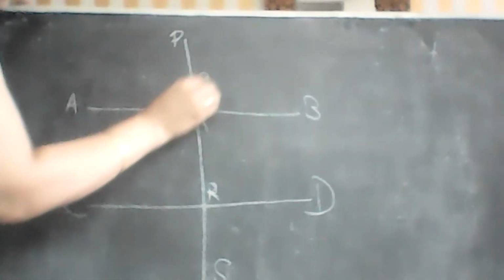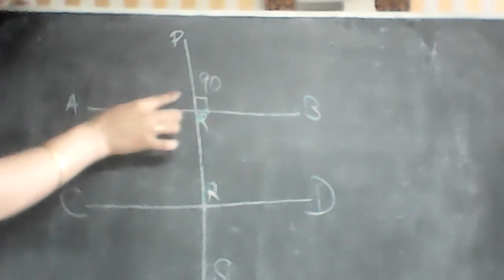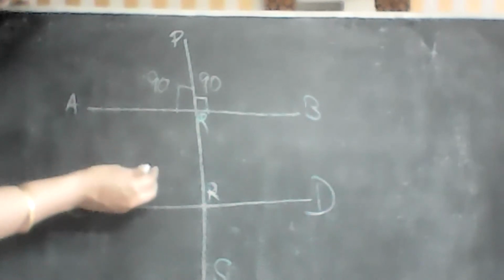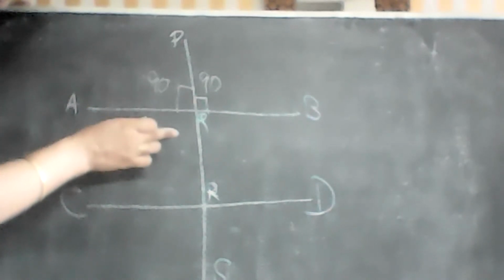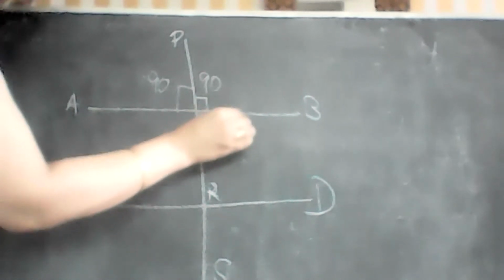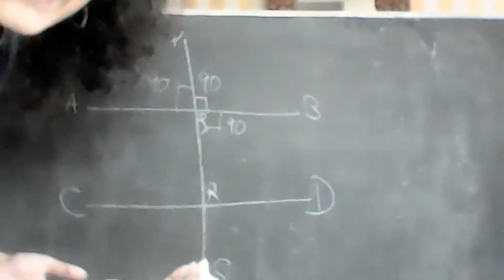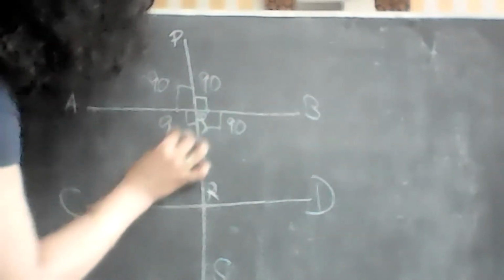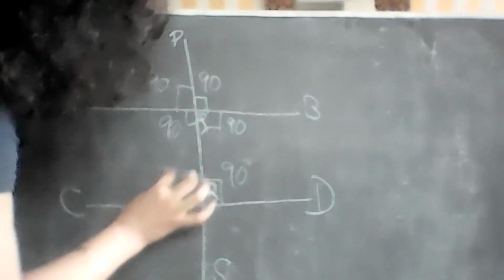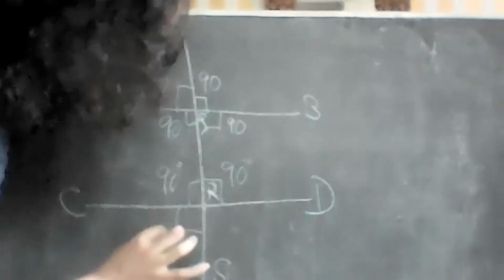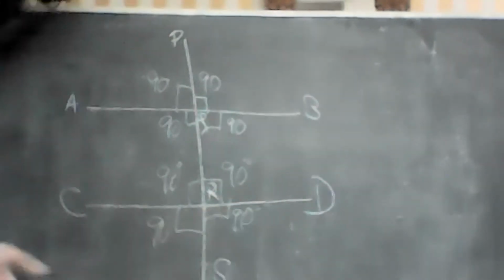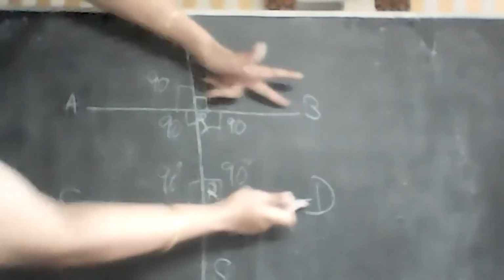90 degrees. So if this is 90, what will it be here? 90 degrees. Complementary angle. Correct. So if this is 90, what will it be here? 90 degrees. Ma'am, everywhere 90 degrees. Exactly. Everywhere it will be 90. Because if they are such perfect lines, they will just measure 90 all over. Okay? Provided they are parallel lines.